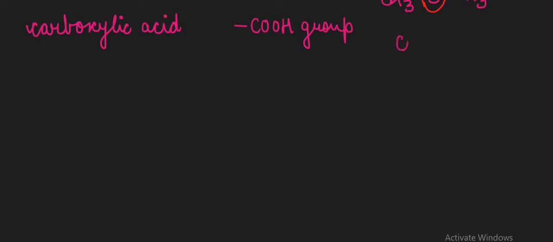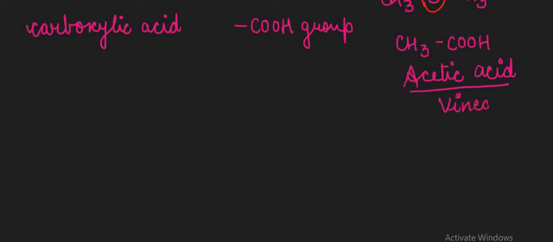An example is CH3COOH, which is your acetic acid, also known as vinegar. Acetic acid is an organic compound containing the carboxylic acid group, COOH.